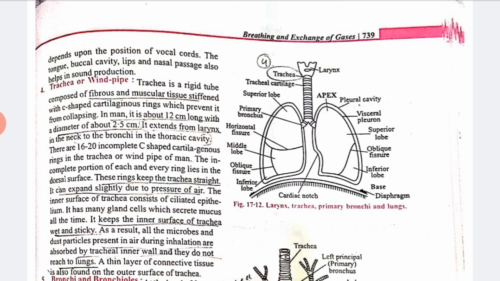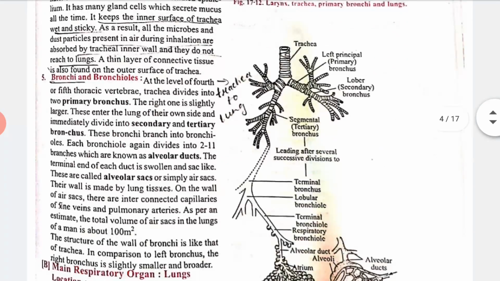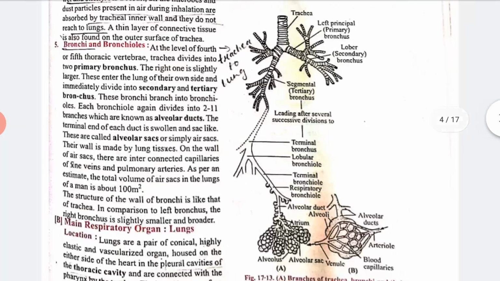Okay, now next we have bronchi and bronchioles. This is basically the structure of bronchi and bronchioles. At the level of the fourth or fifth thoracic vertebra, the trachea divides into two pulmonary bronchi. The right one is slightly larger, and these enter the lung on their own side and immediately divide into secondary and tertiary bronchi, and these bronchi branch into bronchioles. Each bronchiole again divides into 2 to 11 branches, which are known as alveolar ducts.